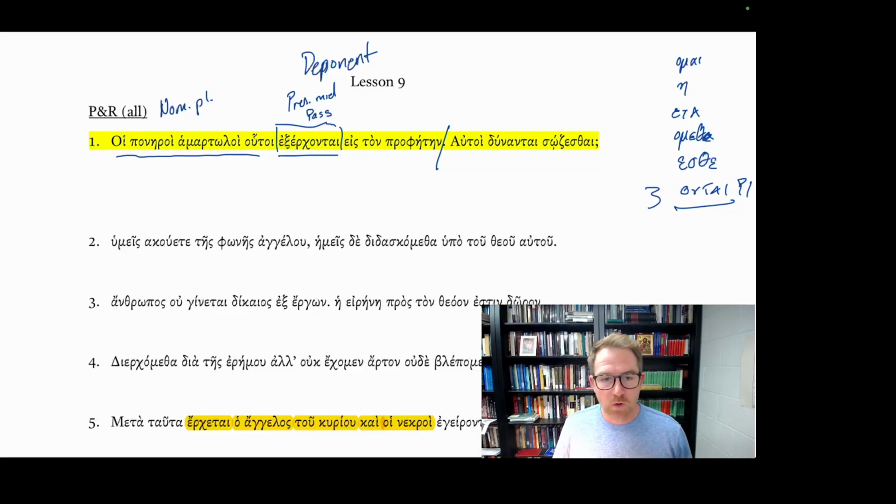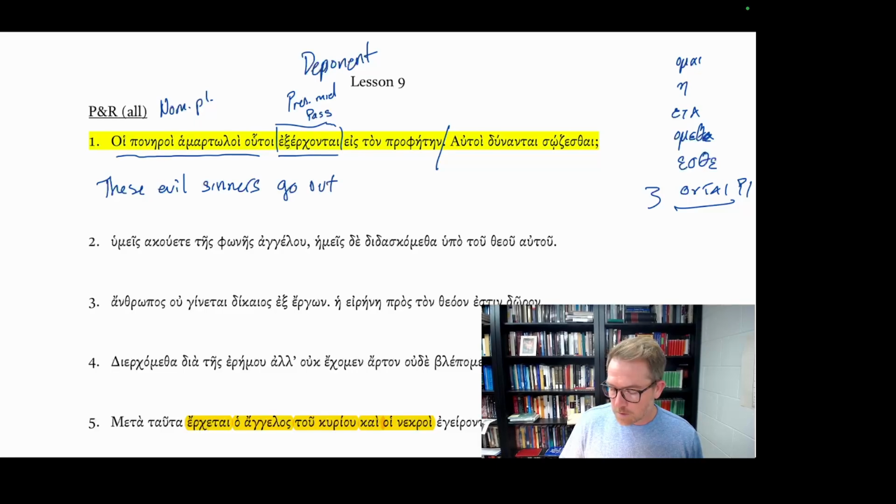So hoi poneroi, the evil, hamartoloi, sinners, noun, hutoi. So these evil sinners go out to ton prophetein, the prophet. And you'll remember that eis means to or toward, eis ton prophetein followed by the accusative, to the prophet.